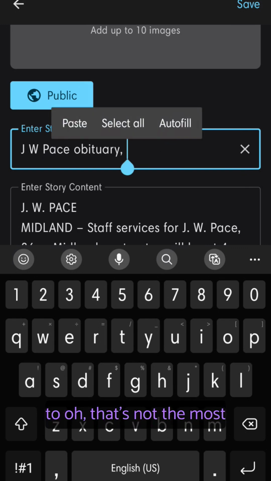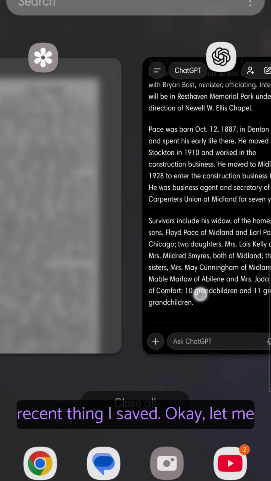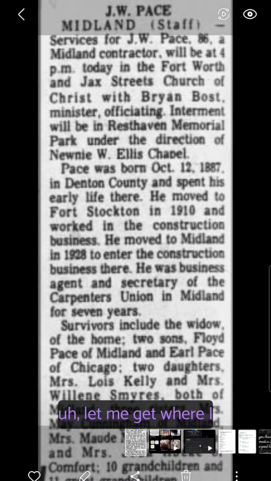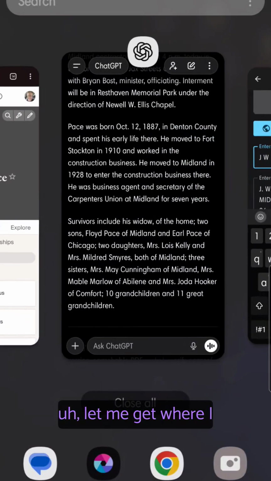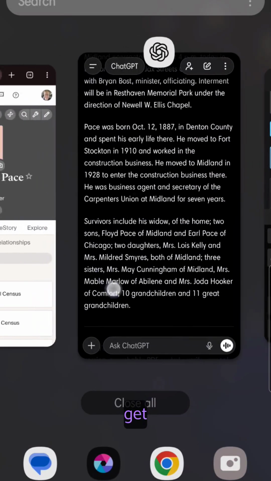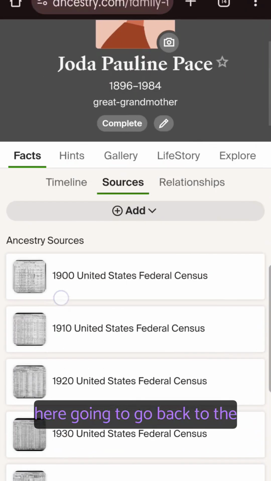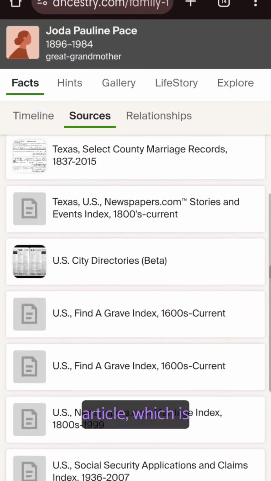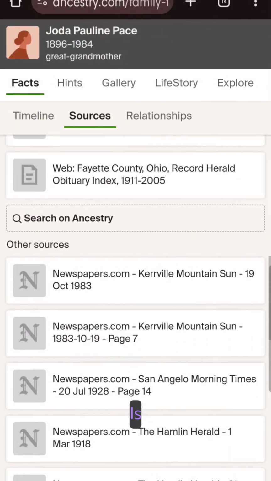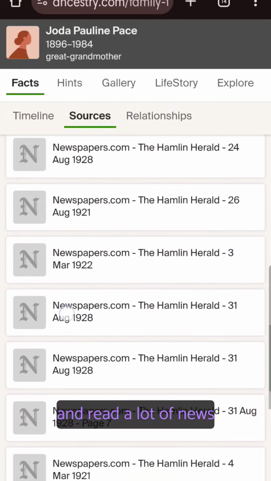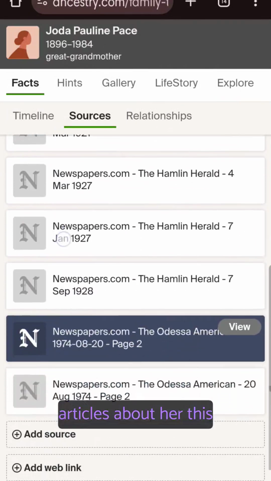Going to, oh, that's not the most recent thing I saved. Okay, let me get where I need to get. Here. I'm going to go back to the article, which is in, got a lot of news articles about her.